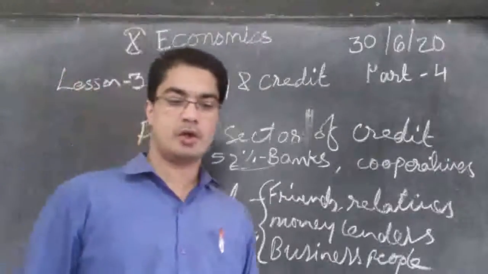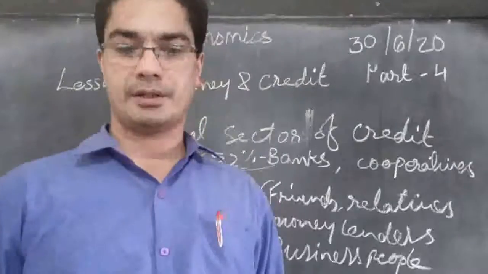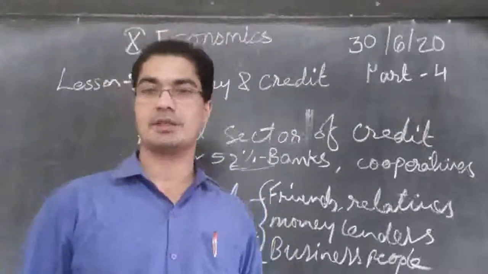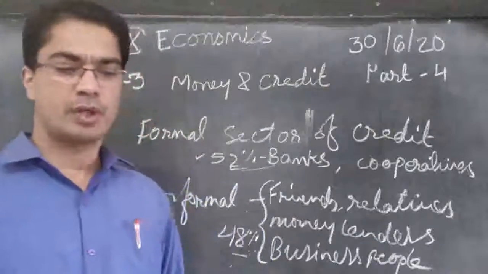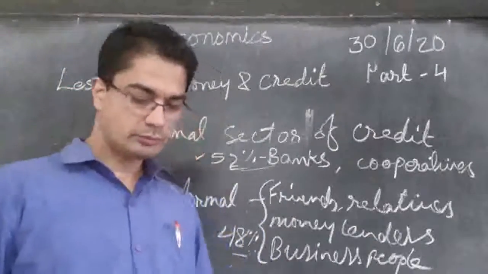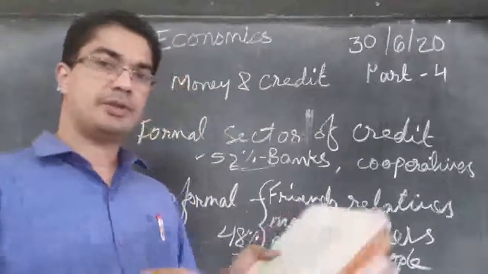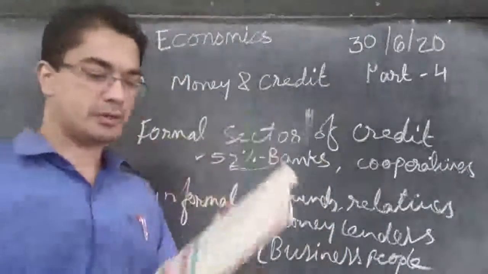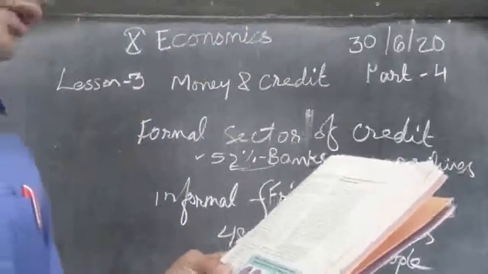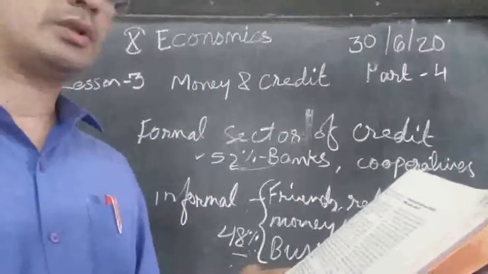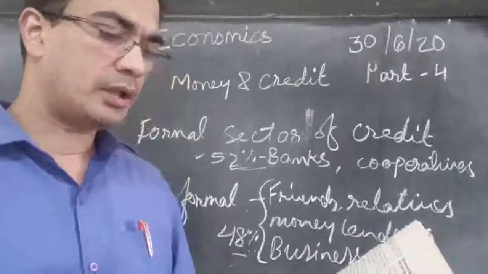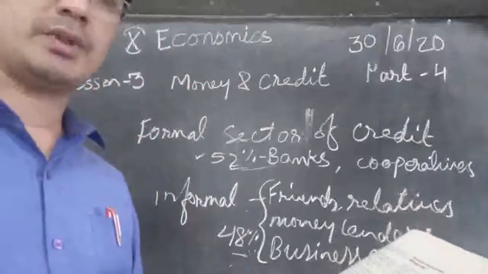Now let us see formal and informal credit and who gets what. Graph 2 is here, you can see it in your book. It is about all the loans taken by the urban households in 2003, what percentage was formal and what percentage was informal.